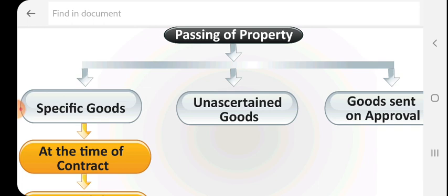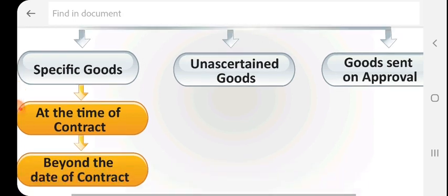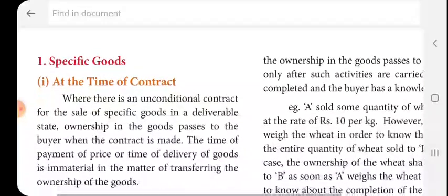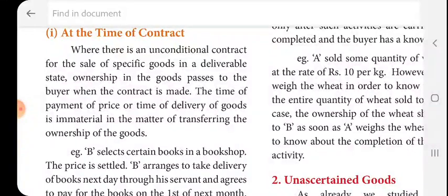First one, specific goods. For specific goods, the passing of property is first at the time of contract, then beyond the date of contract, and the third one is goods sent on approval or on return basis. First one, specific goods at the time of contract. Where there is an unconditional contract for the sale of specific goods in a deliverable state, ownership in the goods passes to the buyer when the contract is made.